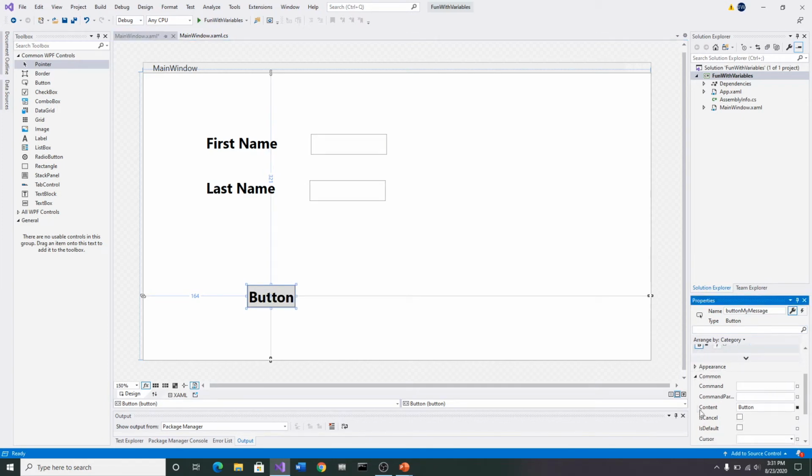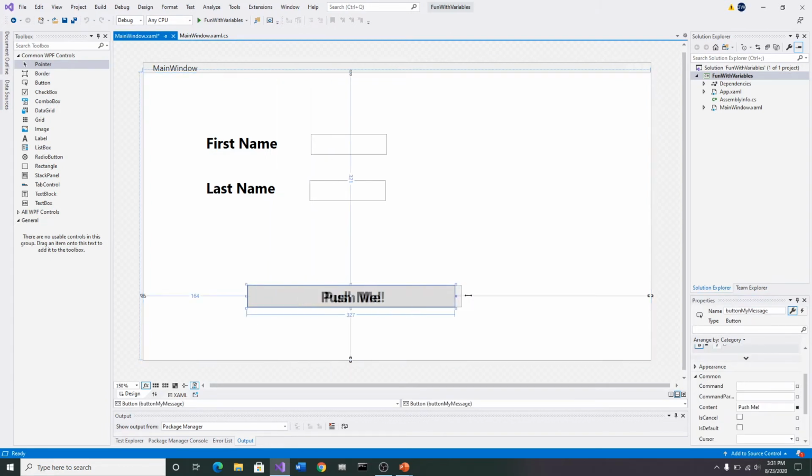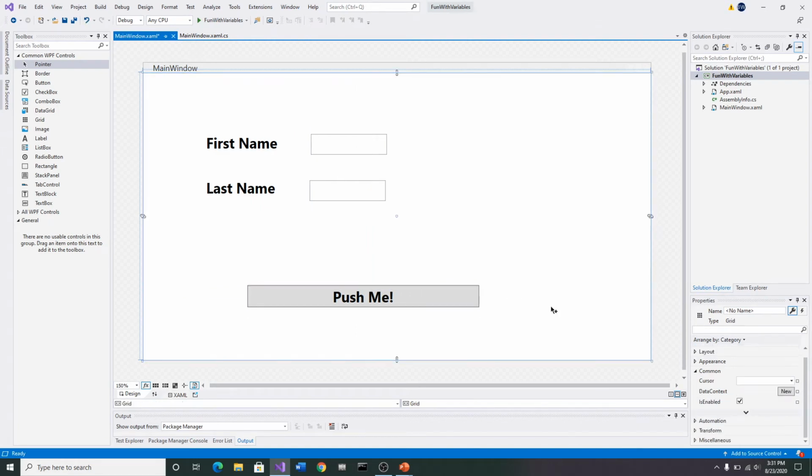And I'm going to come down here to where it says content button, and now I've highlighted that, and I'm going to change that to, of course, push me. Okay, and I just want to make that button a little bigger. Okay, I want to just slide that across there and make it a little bigger. Okay, so I've got that on there.